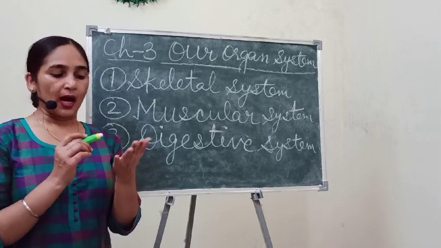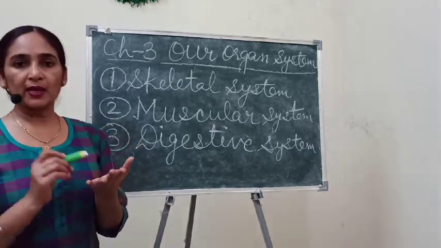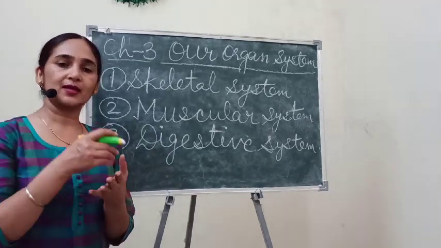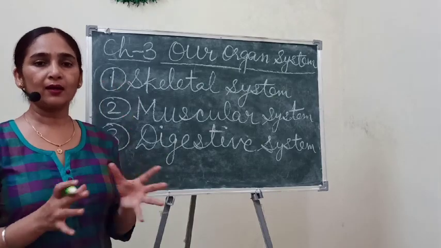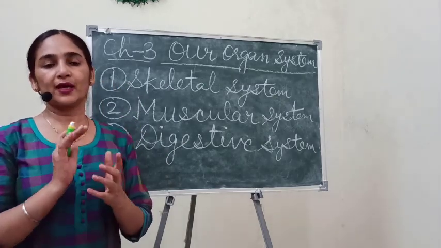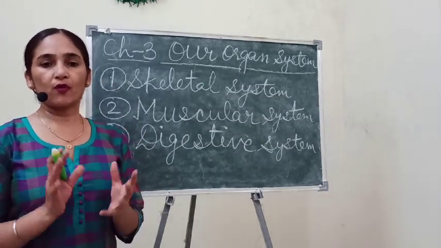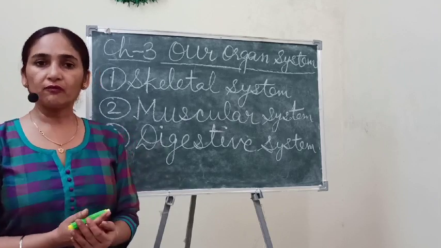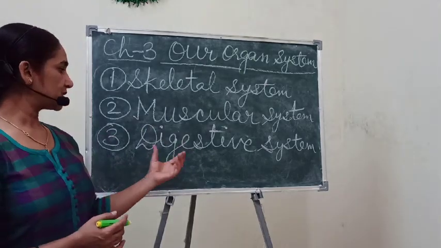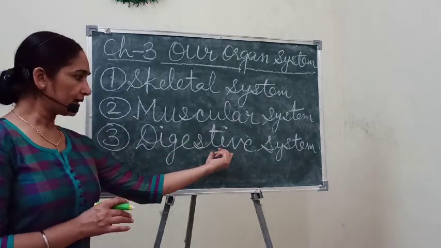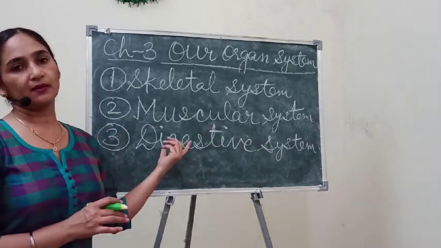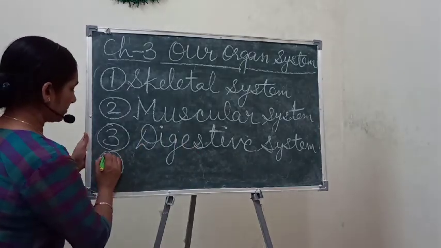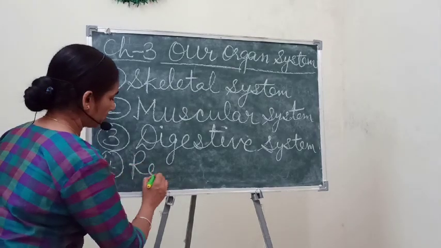Okay, so our mouth, food pipe, stomach, small intestine, large intestine, and anus are all organs of the digestive system, which performs a very special function, the digestion of food. Okay, so digestion of food is performed by this digestive system. So after this digestive system, let's study about the